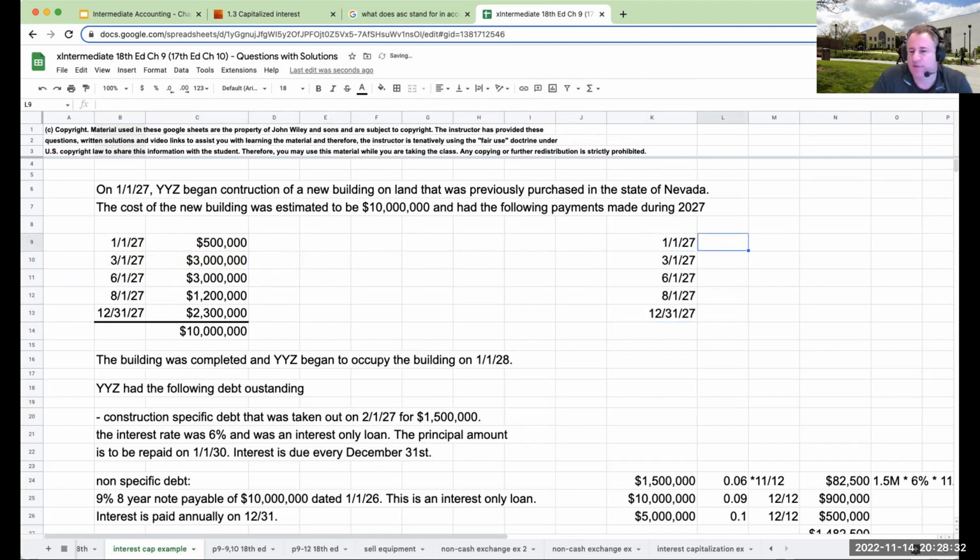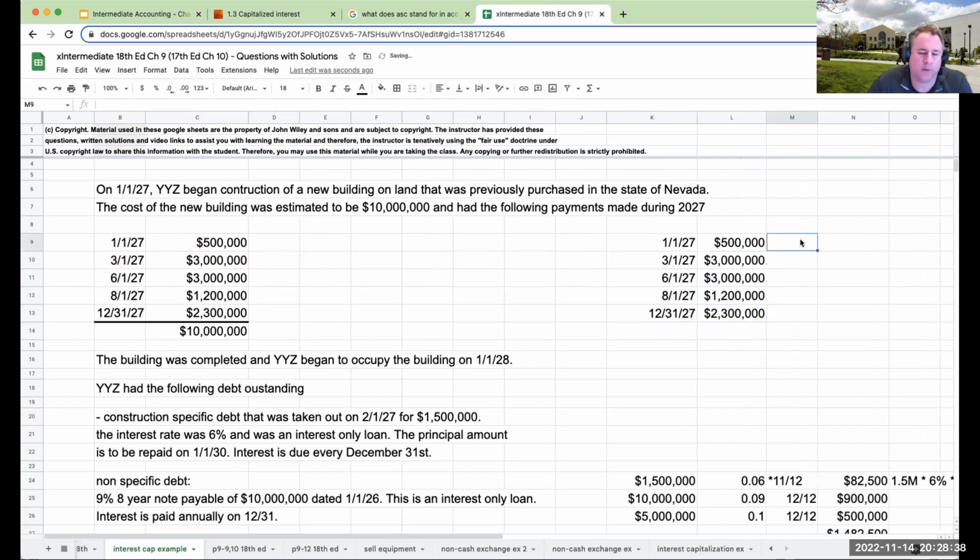So as I'm looking at all these amounts that were paid, this kind of goes to what I was saying a little bit before, 500,000 is different than 2.3 million paid on December 31st. Why? This was outstanding for like a day, and this was for a full 12 months, right? So the money was outstanding longer.